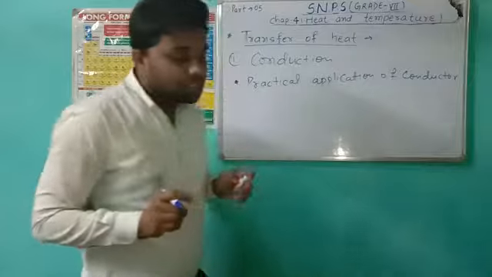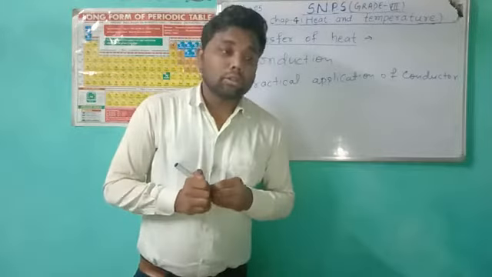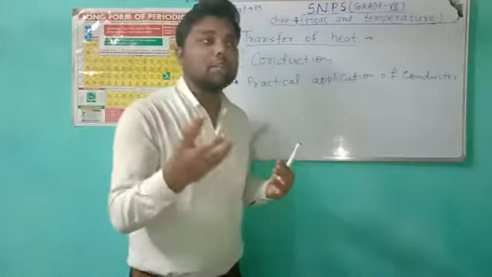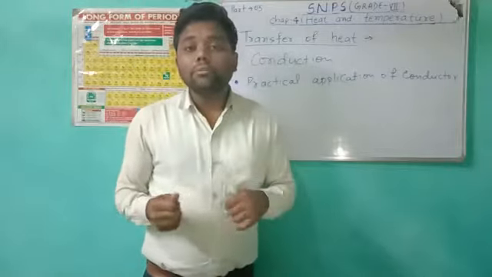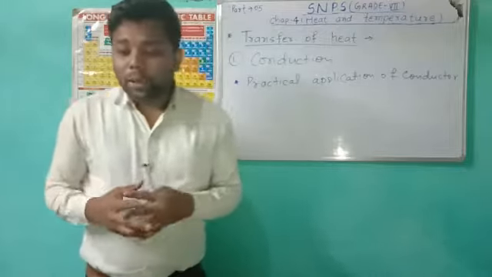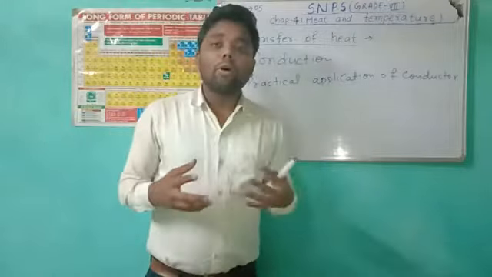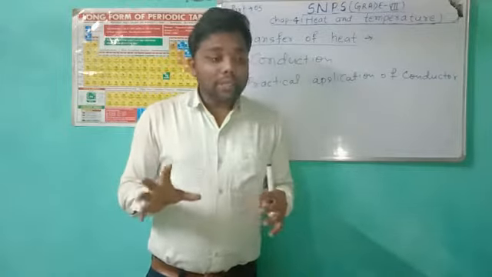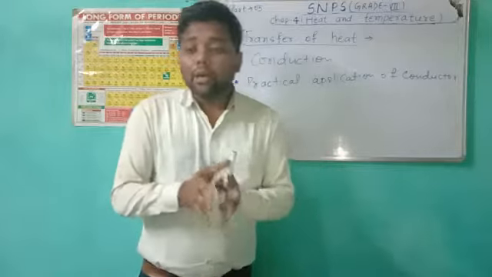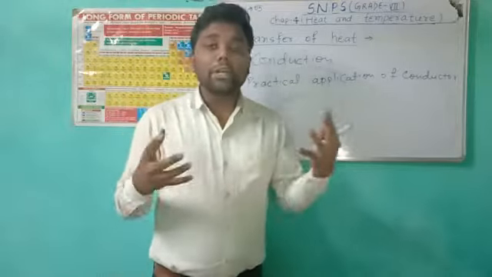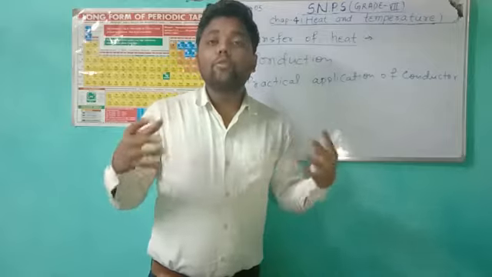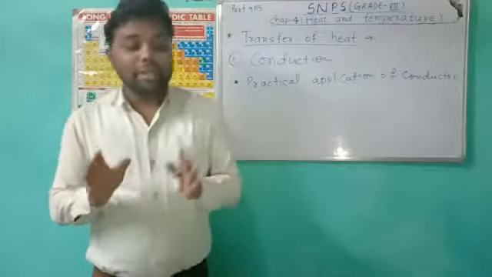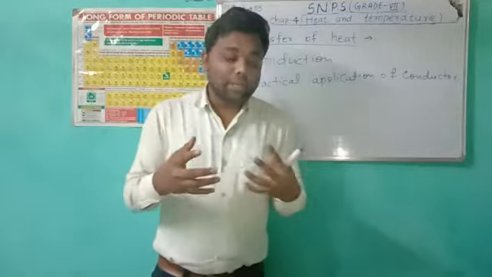The first is cooking, where cooking pots are made of good quality metals like copper, aluminium, and iron. Why are cooking utensils made of metal? Because metals are good conductors of heat, and when we cook food in metal pots, our food heats up quickly. So this is the first practical application of conductors.